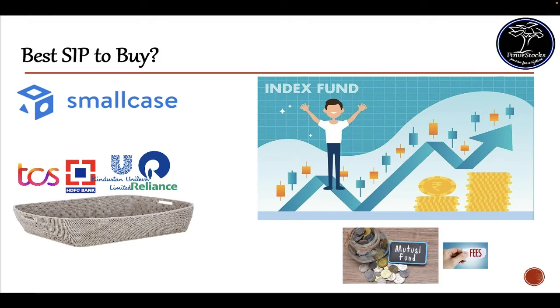The other best method to start an SIP is a smallcase. A smallcase is a basket of stocks of our preference. We can choose good stocks from the universe, like fundamentally good heavyweight blue chip companies such as TCS, HDFC Bank, Hindustan Unilever, Reliance, and create a basket out of that. With that basket, we can do a monthly SIP for a longer period. In the current scenario, it is best to create a good basket of heavyweight blue chip companies which are market leaders so that we can get good returns.